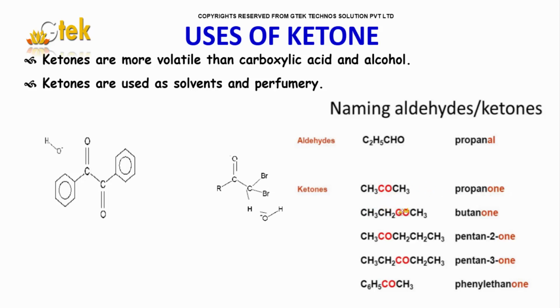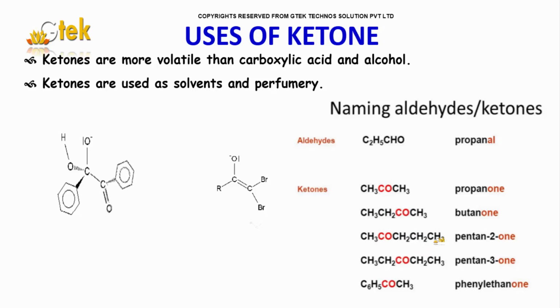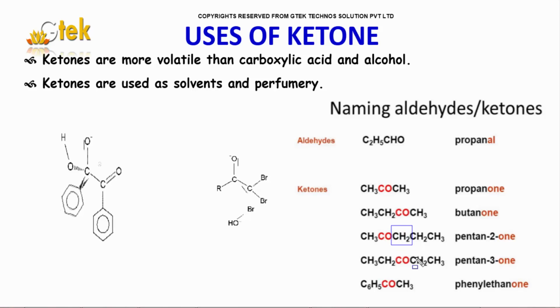Methane, ethane, propane, butane, butanone. Methane, ethane, propane, butane, pentane, pentan-2-one, because it's the second carbon. With this second carbon it is connected, and here it is connected to the third carbon. So pentan-3-one.